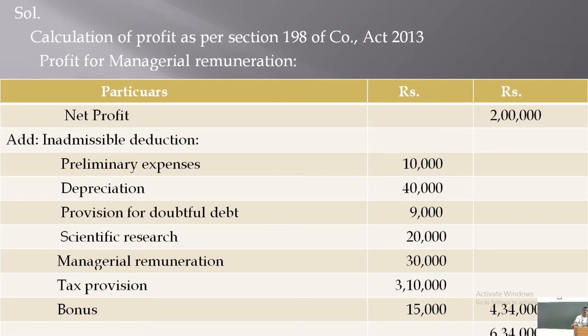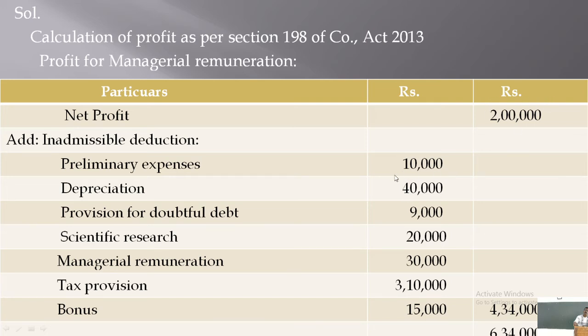Therefore, this should be added back to the profits, isn't it? So, preliminary expenses are inadmissible. The total amount of 10,000 is added to the profit because it is deducted from this profit of rupees 2 lakhs.